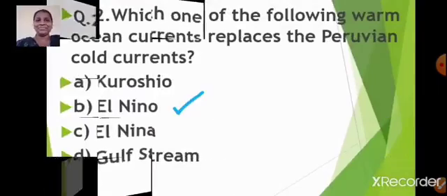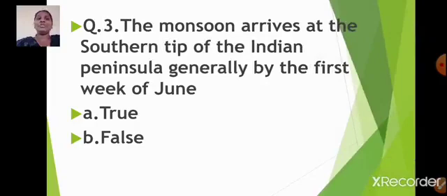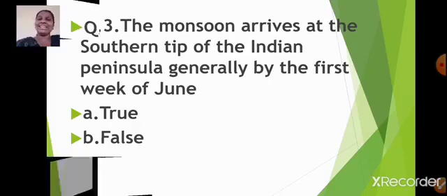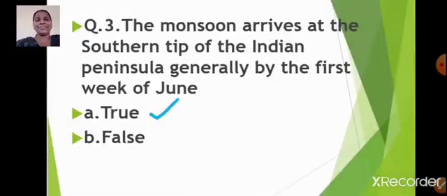Okay. Next question. The monsoon arrives at the southern tip of the Indian peninsula generally by the first week of June. Option A true, option B false. Yes students. Once again, I'll read out the question. The monsoon arrives at the southern tip of the Indian peninsula generally by the first week of June. Option A true, option B false. Which is the correct answer? Yes, you are right. The correct answer is option A. Okay, true. The statement is correct.